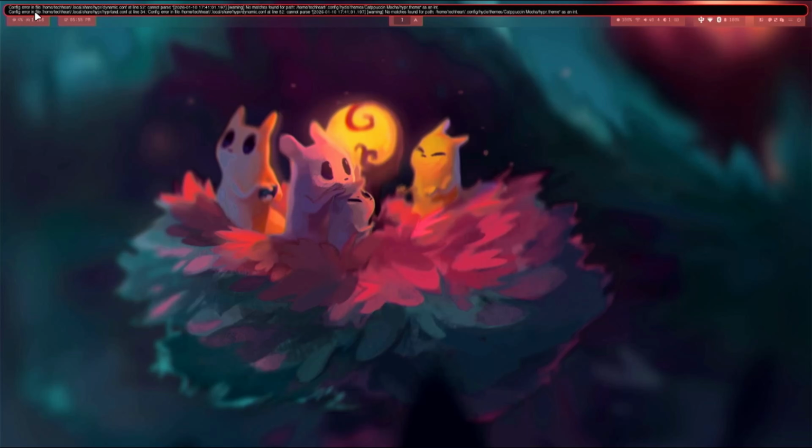I see a config error in .local/share/hyprdynamic.conf at line 52. It seems like HyDE did not enter the font sizes correctly. It's a date up here, 2026. And I've seen this error before.